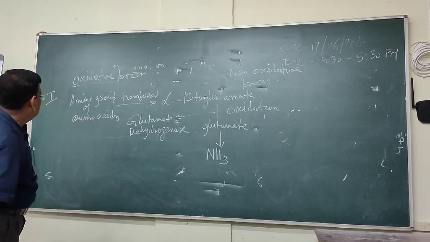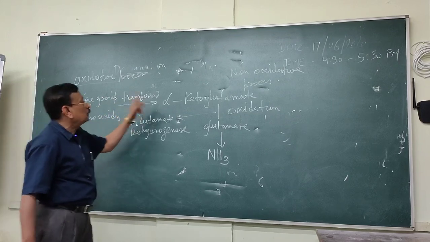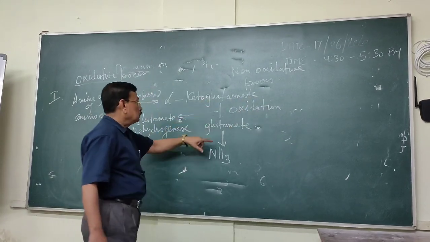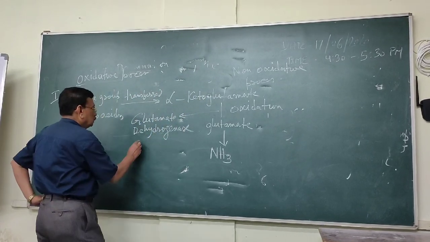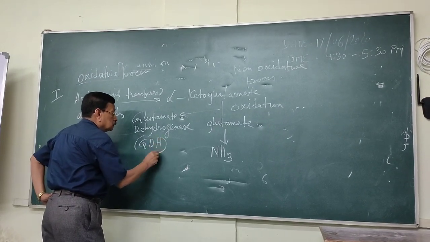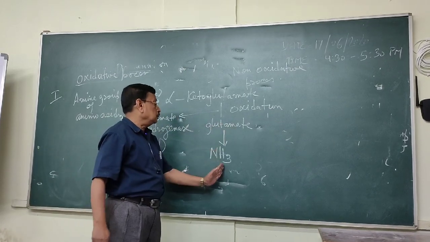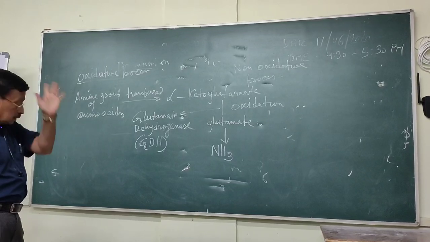So what's happening? The amino group of amino acid is transferred to the alpha ketoglutarate, which will oxidize in the presence of glutamate dehydrogenase. This is the short form, you can remember it. And this glutamate ultimately releases the ammonia. So this is the first stage.